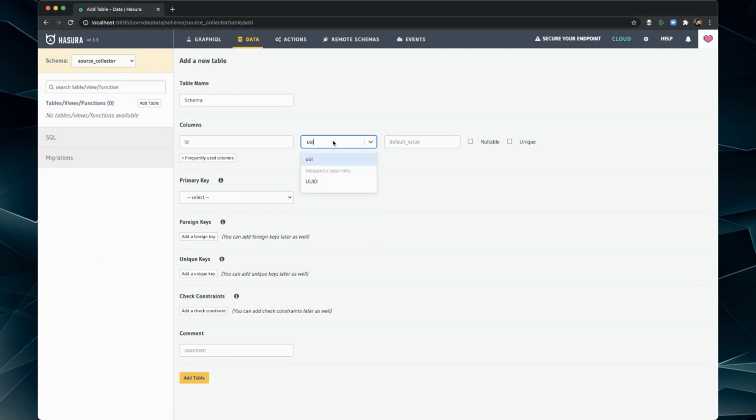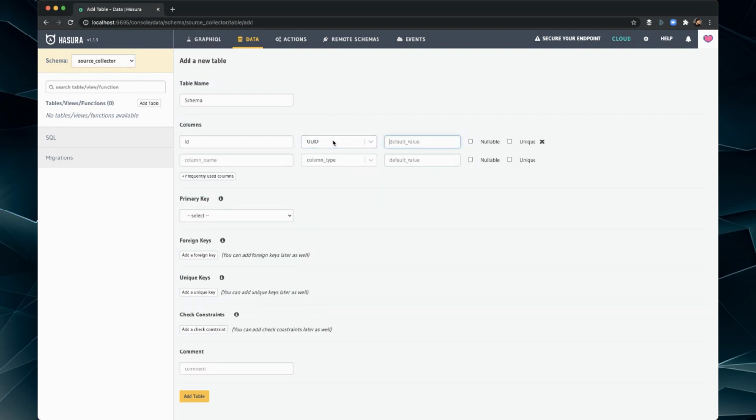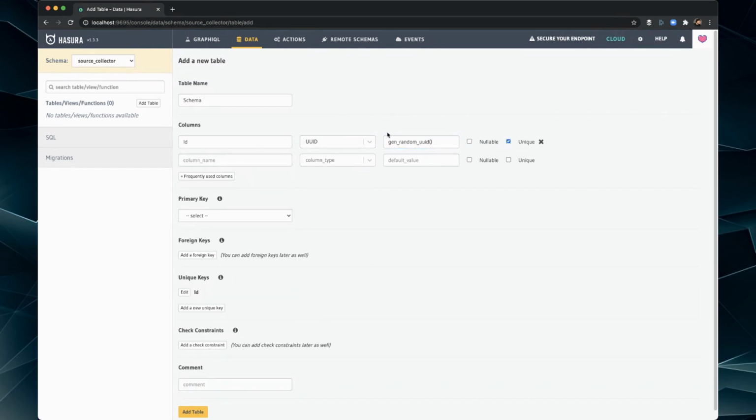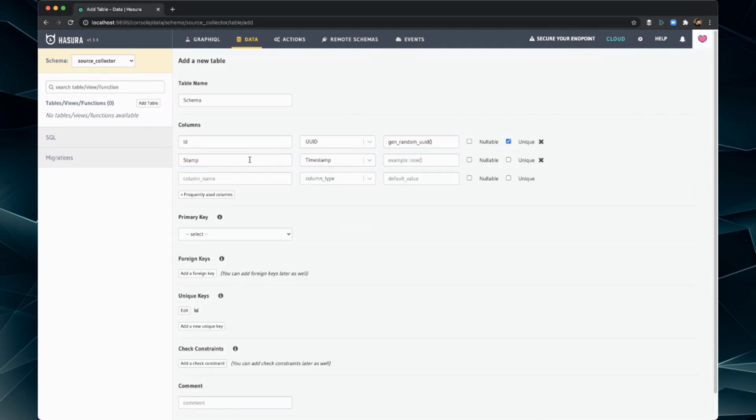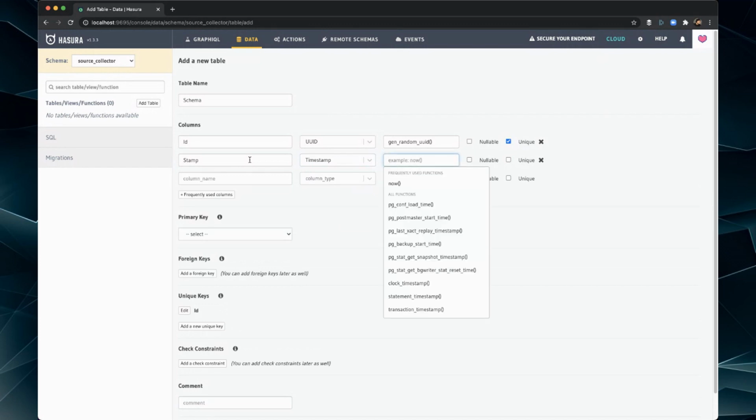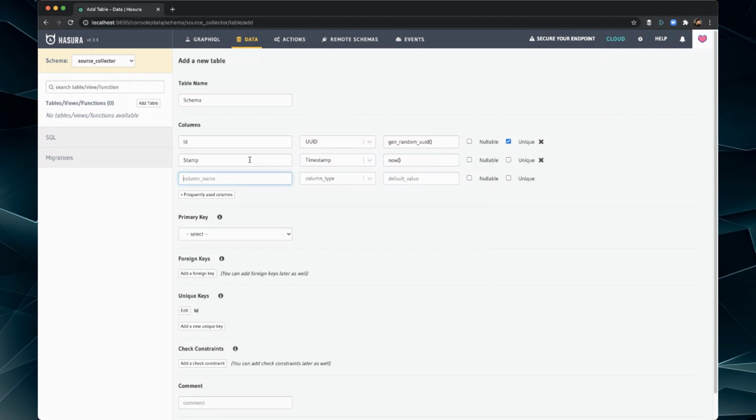So ID, UUID, we're going to go with generate random UUID, like that, set unique. Then the next thing that I'm going to want is a stamp. We'll go with timestamp here. And then we'll set this to now, so it pulls the timestamp of the moment whenever the data is entered.